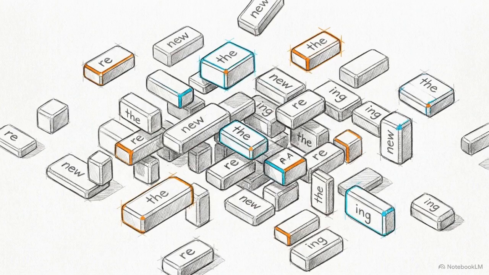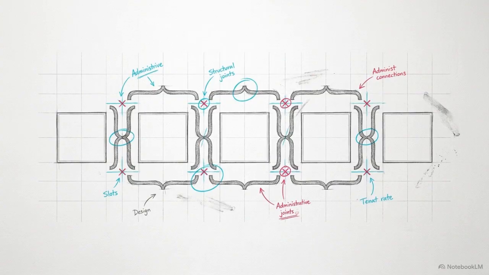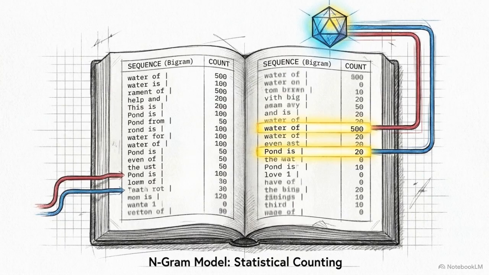Tokens provide the raw material for language, but they don't explain sequence. The machine still needs a mathematical framework to guess which token follows another. The historical solution was the n-gram model. This system essentially functions as a massive tally sheet, counting how often specific sequences of tokens appear in the training data to calculate the odds of what comes next.